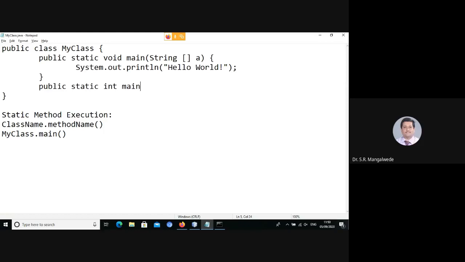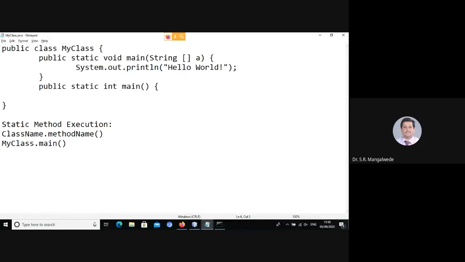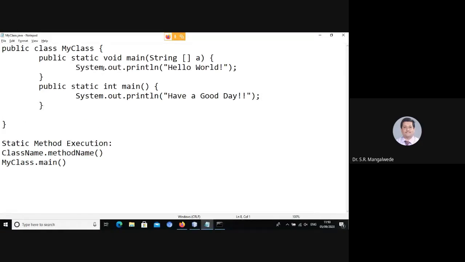static int main, system.out.println, have a good day. Now here I have made the return type int, and main doesn't take any arguments. And I have made it static. Even I can specify it as static int main. Now what is this called? Can anybody tell me?